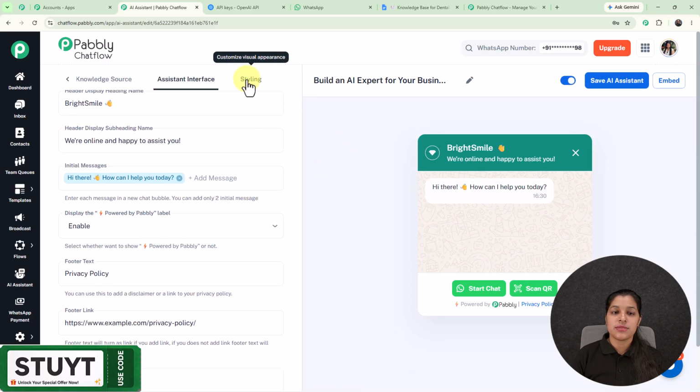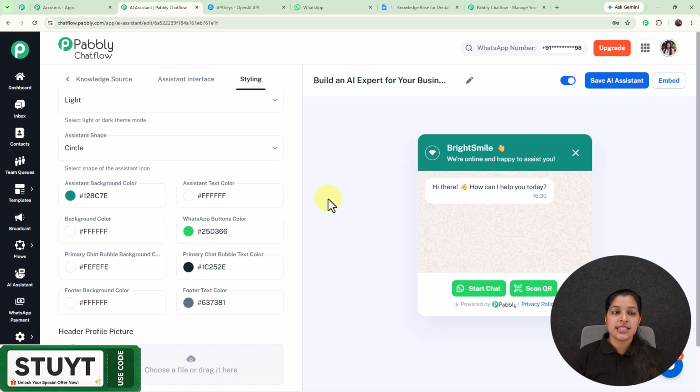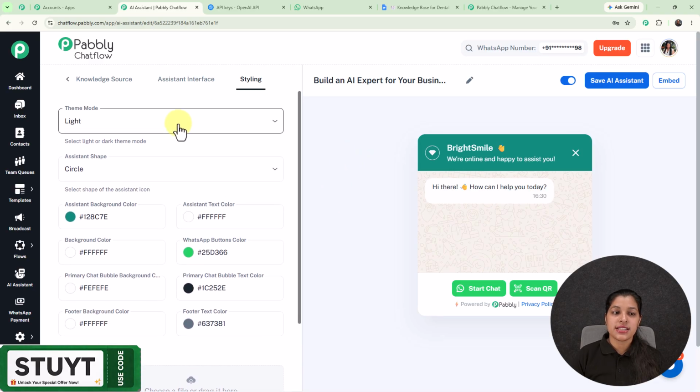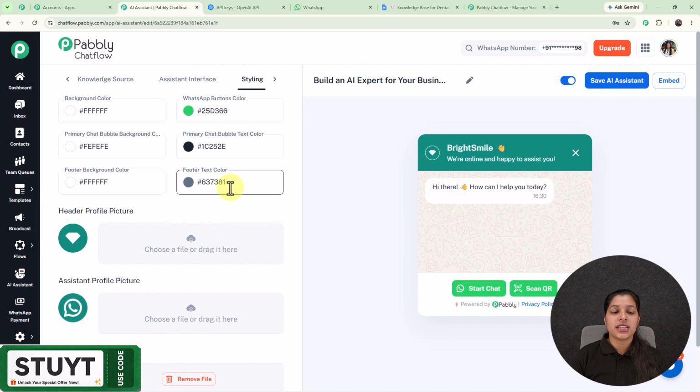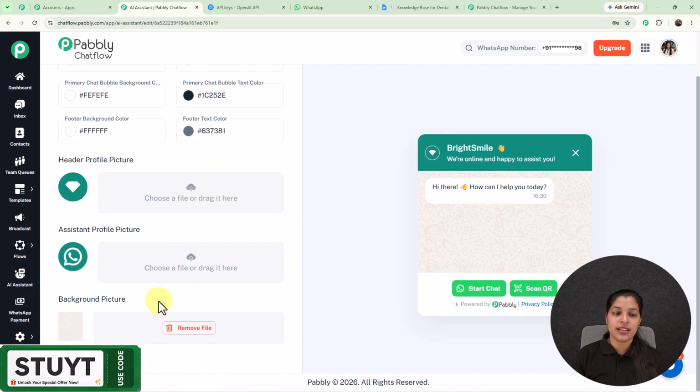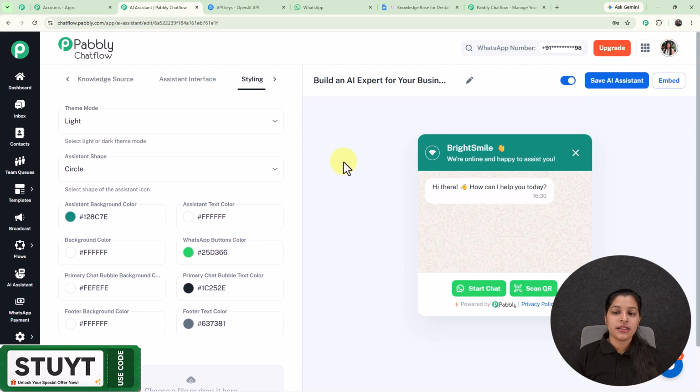Now let's customize the visual appearance in the styling tab. So here you can select the preferred theme mode, preferred assistant shape, and you can even change the coloring of many properties of your AI assistant. And here you can even provide the header profile picture, assistant profile picture, and background picture too. And now this was the process for creating this AI assistant, and you can enable it from here by activating this toggle, and let's save it by simply selecting the save AI assistant.